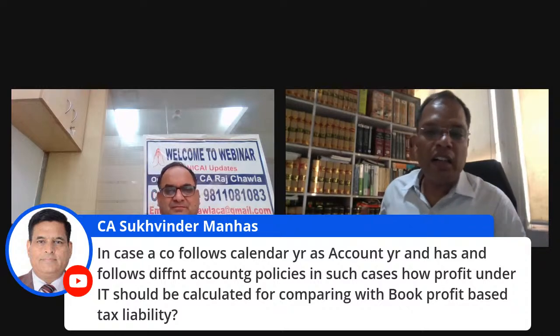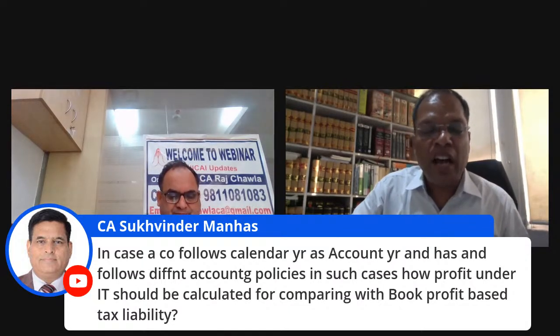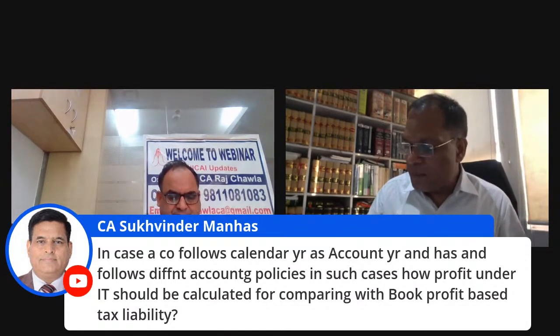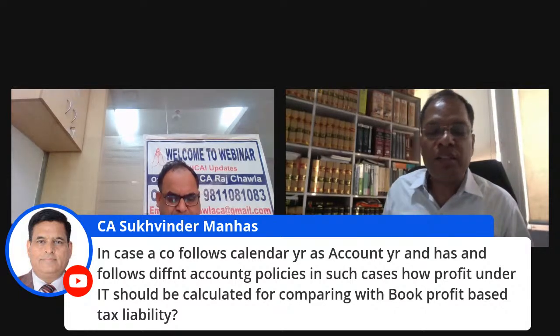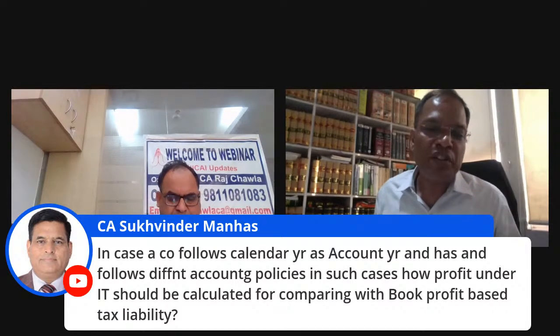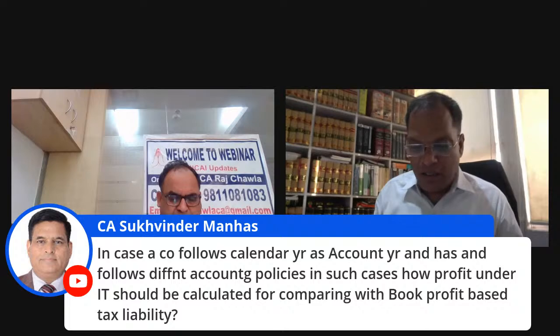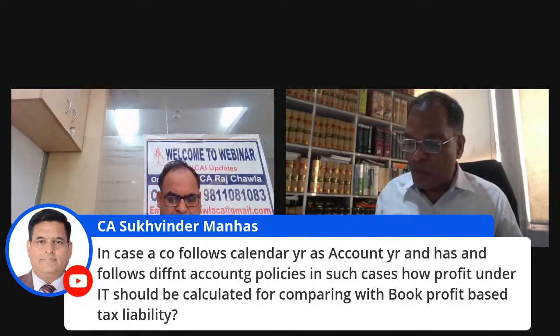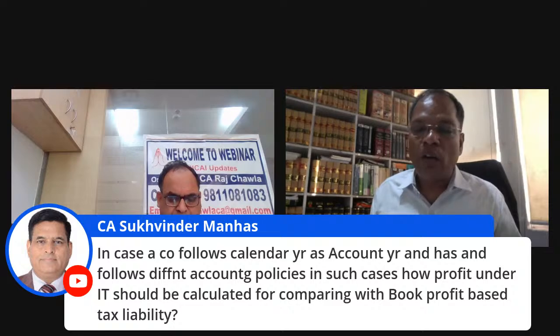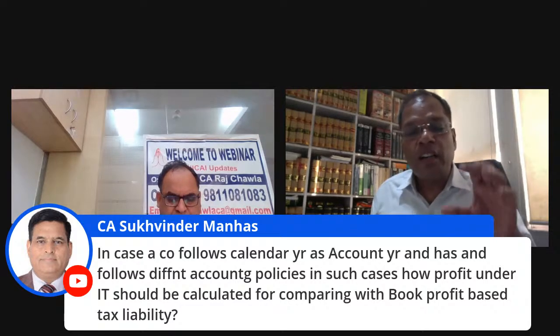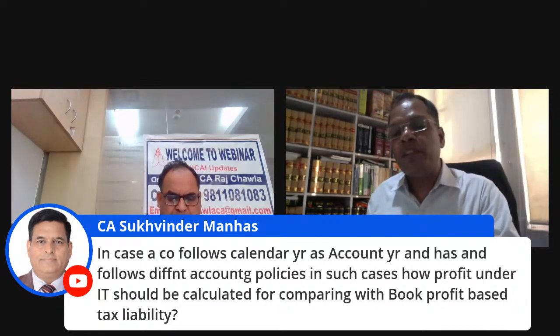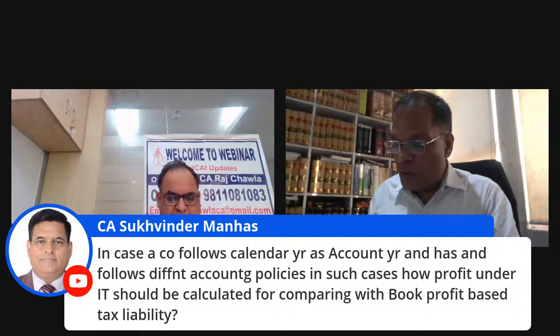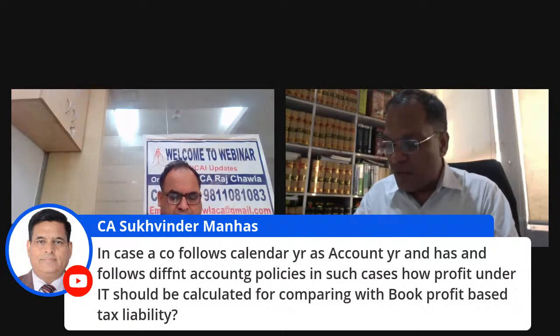Sir, there is a special section for this purpose. I feel that I have already covered this part. Under section 115JB, there is a special explanation already given, and that provides the method of how to calculate the book profit where the accounting period and the previous year are different. If I can go to 115JB, I will read that part here.